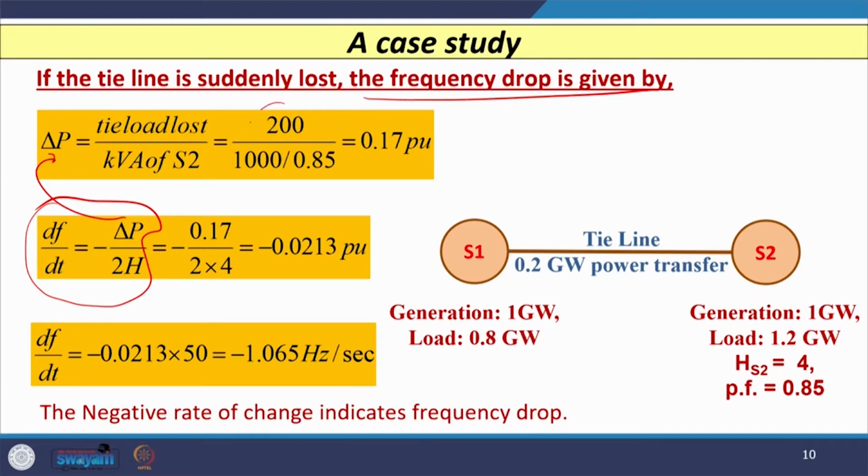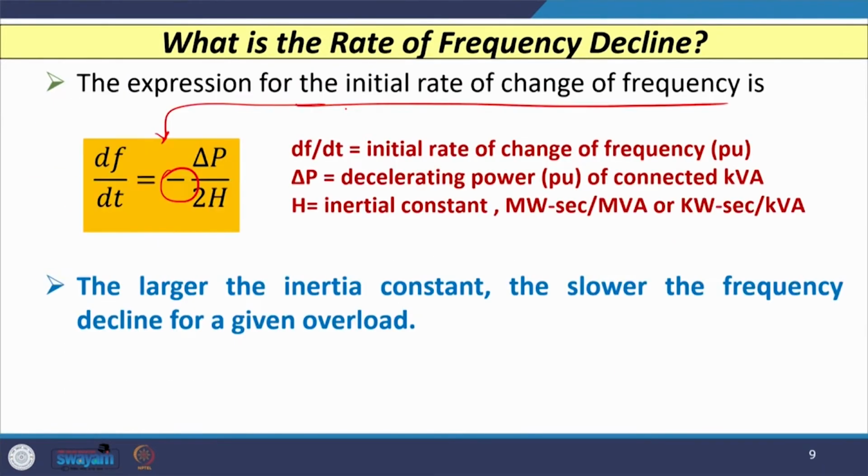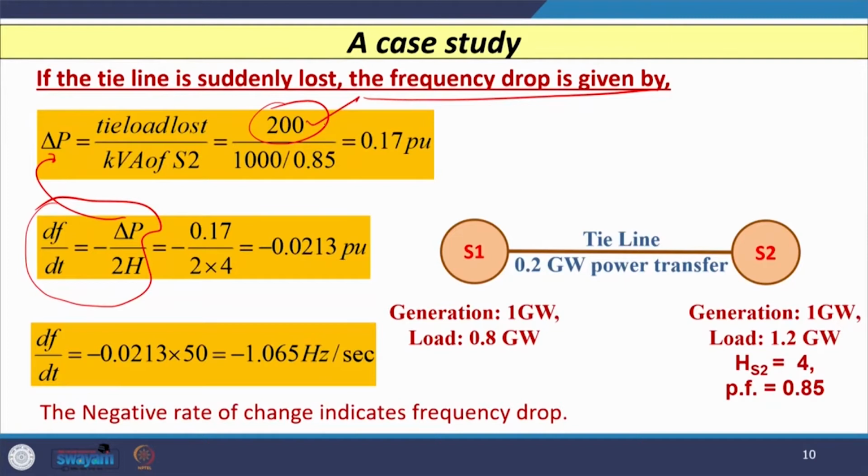Normally 200 megawatt of power, that is 0.2 gigawatt, is carried by this tie line, divided by the kVA of the S2 group of generators, which is 1000 megawatt, that is 1 gigawatt, divided by the power factor, 0.85.